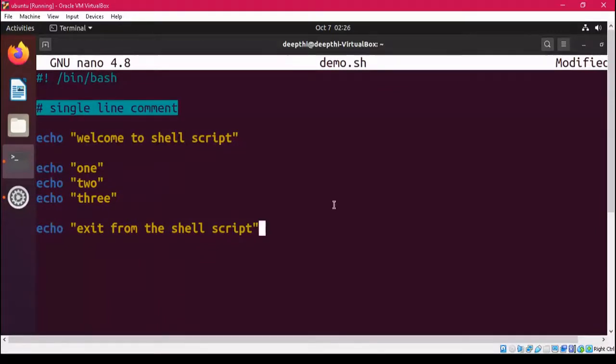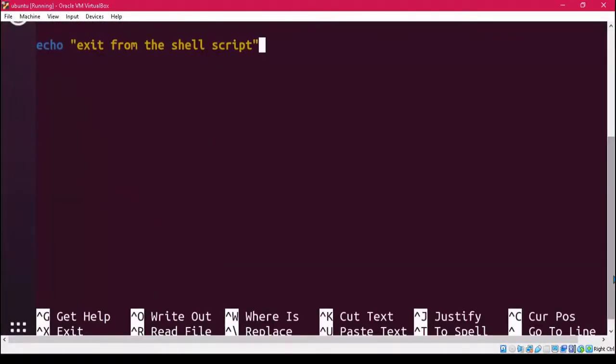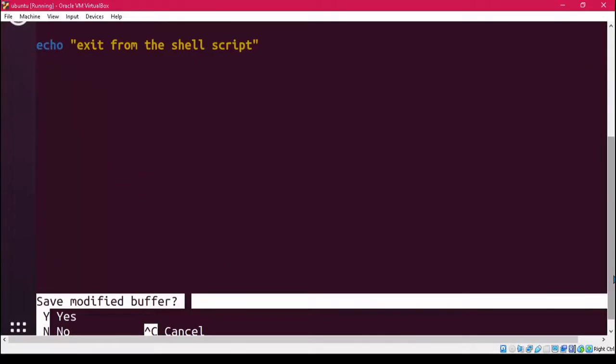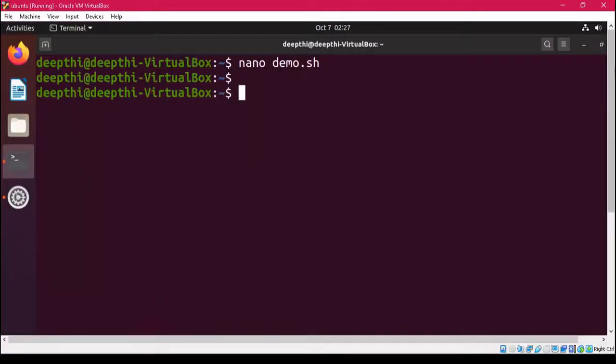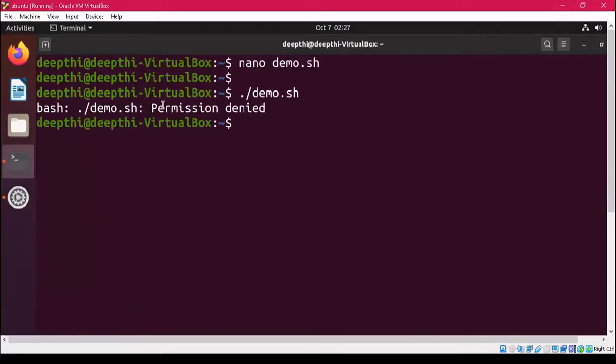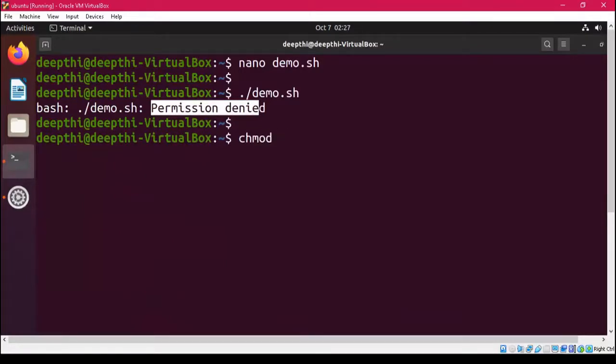Now when I come out of this, I press Ctrl X and yes, and then I have to run this file. To run this file, I write dot slash and then the file name. When we run it, permission is denied on this file. So let's change the permission with the help of the chmod command and give execute permission. +x means we are giving the execute permission to this file.